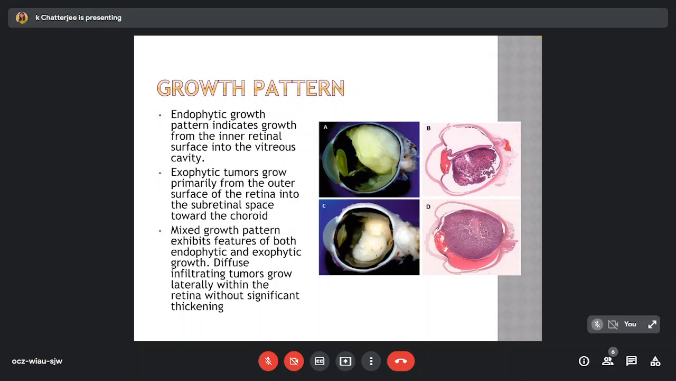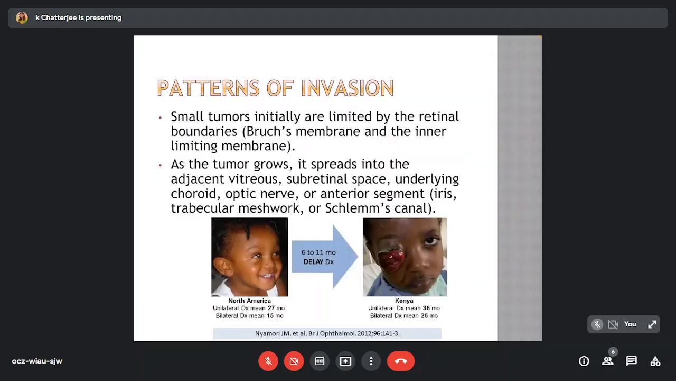The growth pattern. Endophytic growth pattern indicates growth from the inner retinal surface into the vitreous cavity. Exophytic tumors grow primarily from the outer surface of the retina into the subretinal space towards the choroid. A mixed growth pattern exhibiting features of both endophytic and exophytic growth may occur. Diffuse infiltrating tumors grow laterally within the retina without significant thickening.